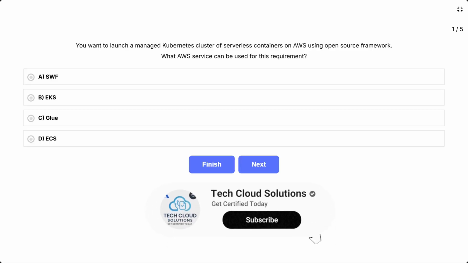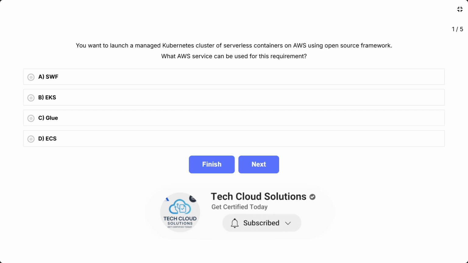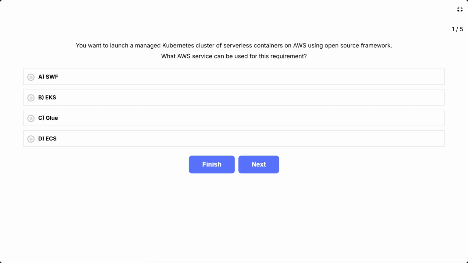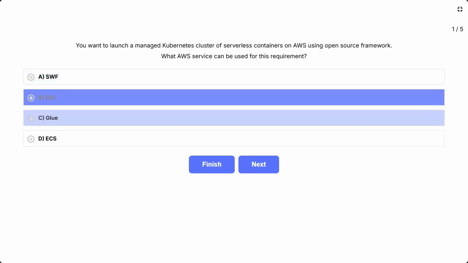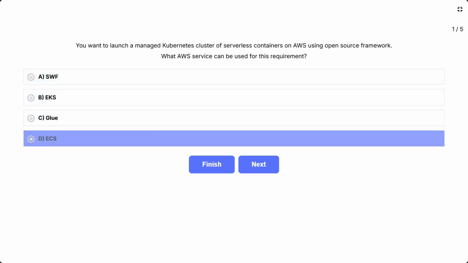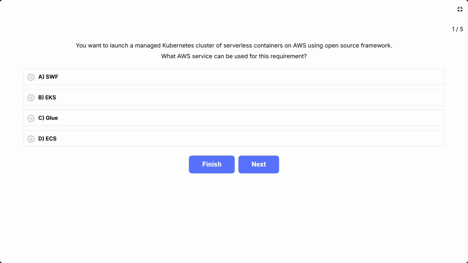You want to launch a managed Kubernetes cluster of serverless containers on AWS using an open source framework. What AWS service can be used for this requirement? The options are A, SWF, B, EKS, C, Glue, D, ECS. The question is asking which AWS service lets you run a managed Kubernetes cluster, open source orchestration with serverless containers. No server management needed. Focus on the keywords: managed Kubernetes and serverless containers.